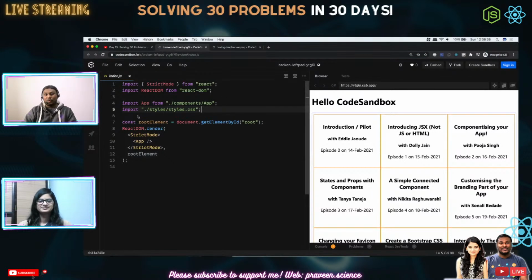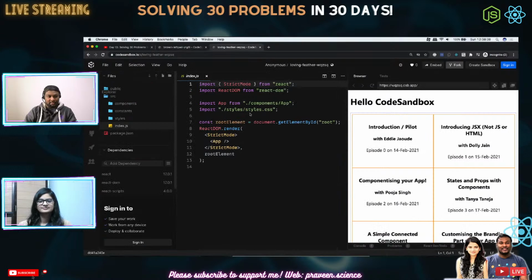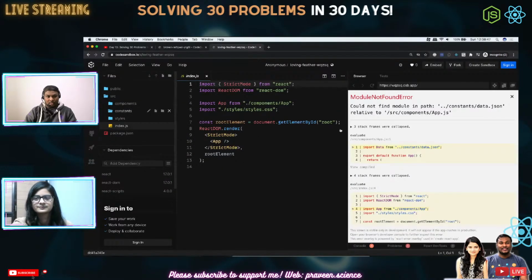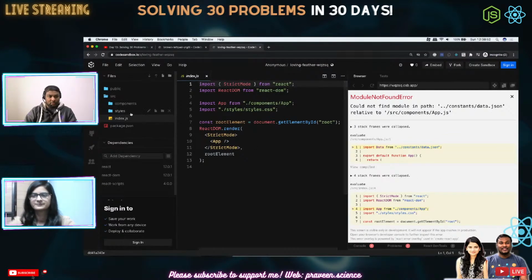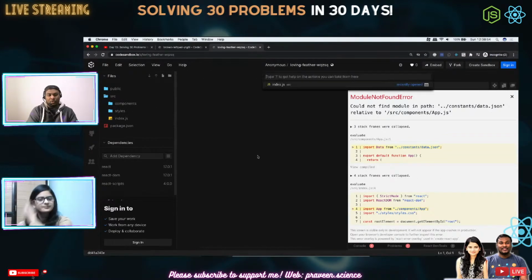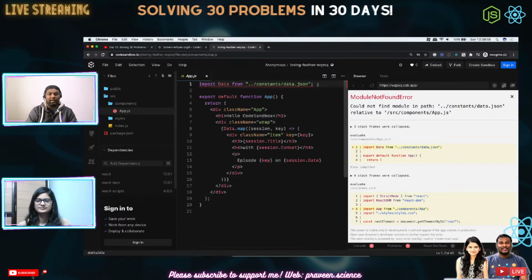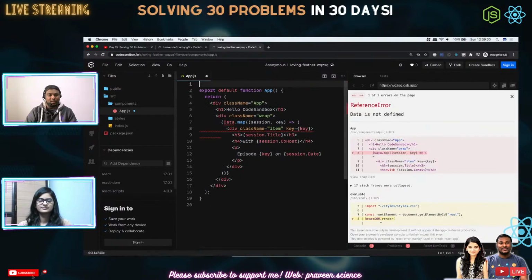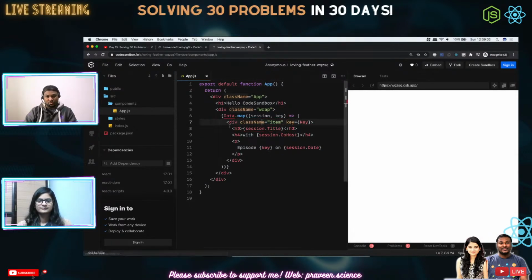This technically looks the same, but here we are going to get rid of the constants and completely get rid of this one. Now it's going to say module not found error. So I'm going to go to app.js, and instead of taking the data from the constants data.json, I'm not doing anything right now. It's still a functional component, and data is not to be found.